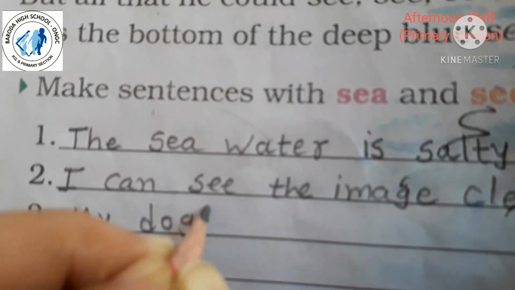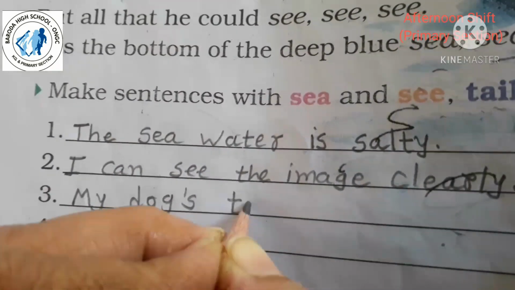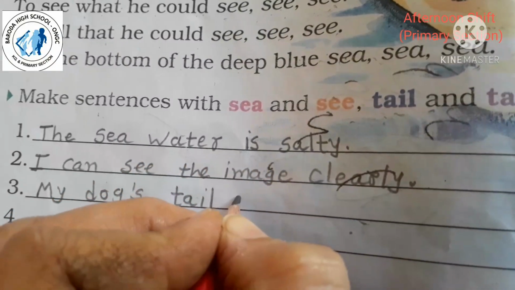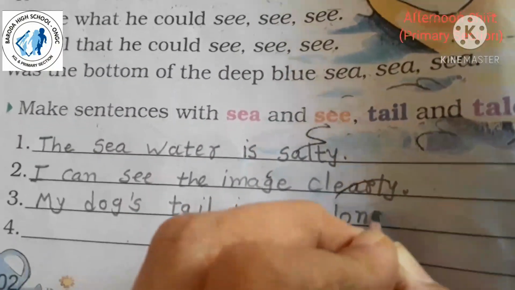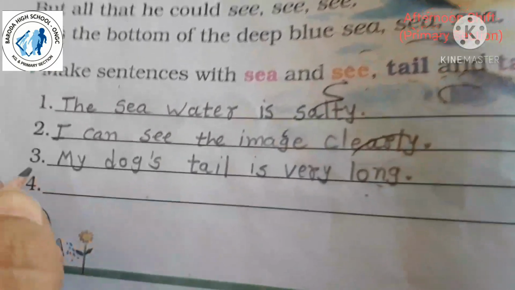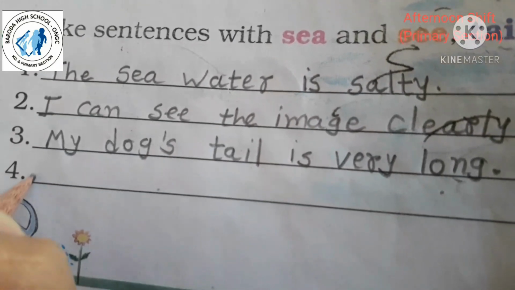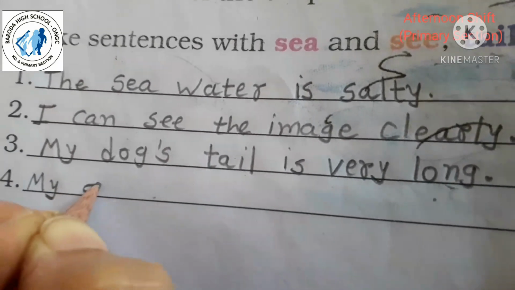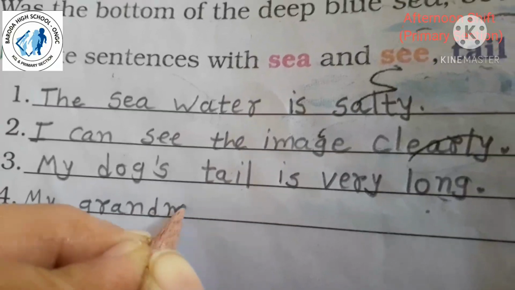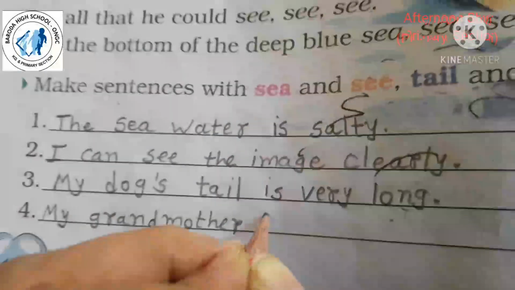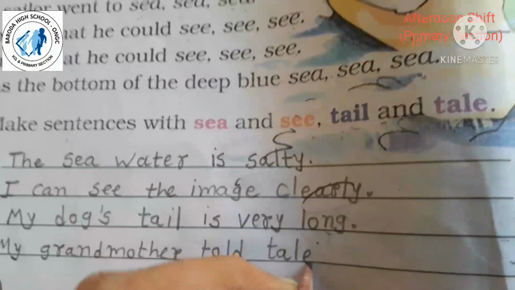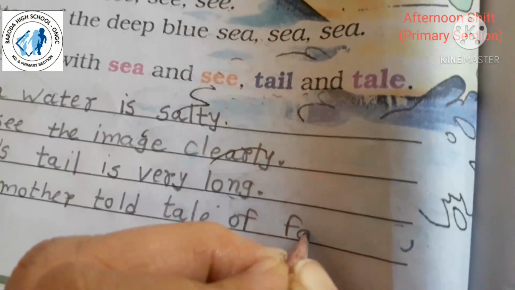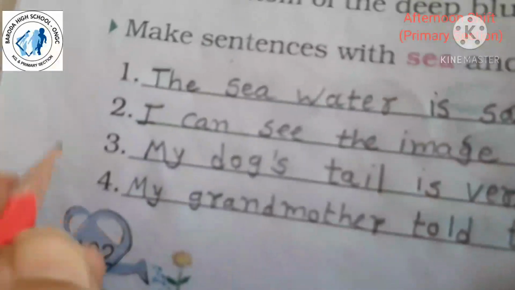My dog's tail is very long. Then tale. My grandmother told me a tale of fairy yesterday night.